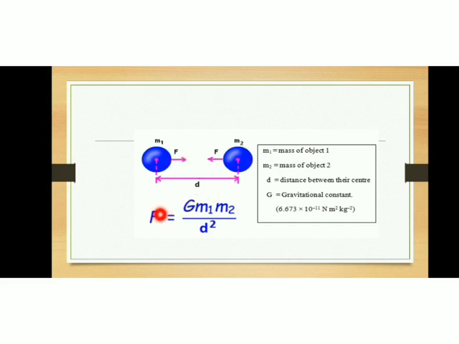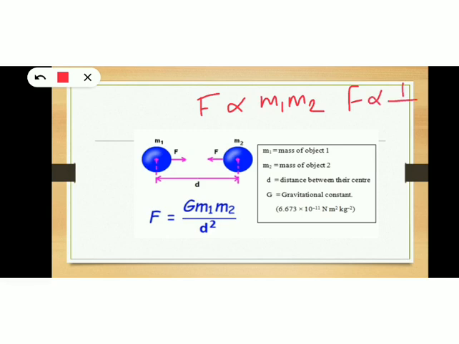Okay, now what is the expression for gravitational force? See, as per the law, gravitational force is directly proportional to the product of their masses, so m1 into m2 is the product of the masses, and also gravitational force is inversely proportional to the square of the distance between them. So what is the distance between the objects? d. The square of the distance between them will be d squared. Whenever you combine these two expressions, you will get F proportional to m1 m2 by d squared, isn't it?